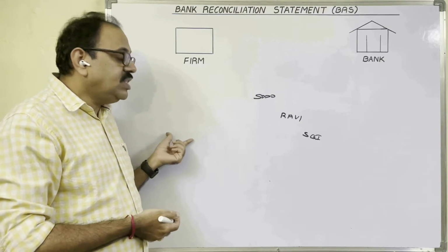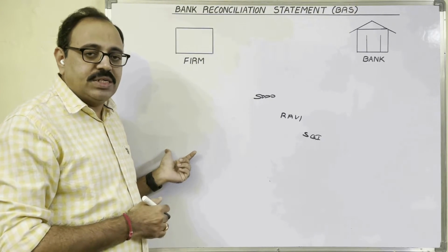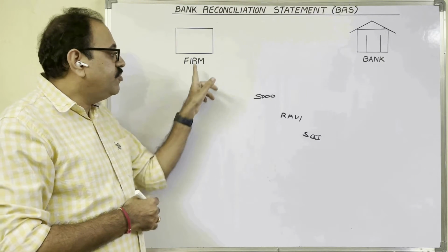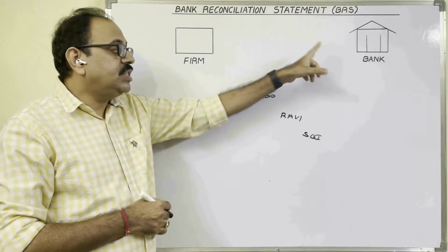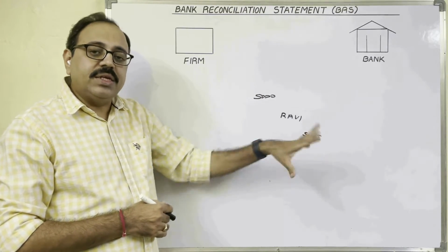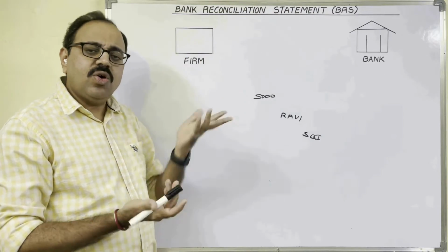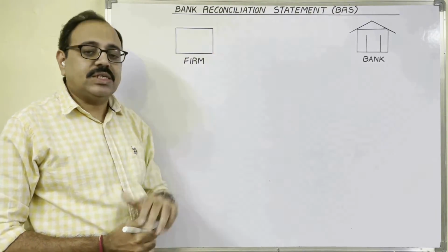Similarly, there is one supplier. We purchased goods from that supplier on credit. We have to pay money. Instead of giving it in cash form, the firm may issue a check to the supplier. Then the supplier presents the check to the bank and he takes the amount. So cash deposits and cash withdrawals are common. And the bank offers so many services to its customers.